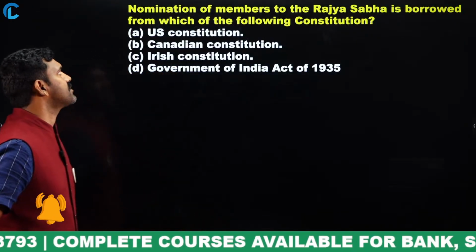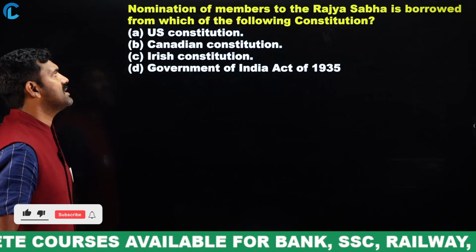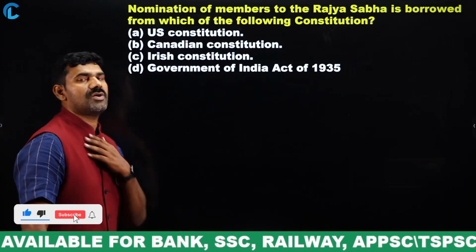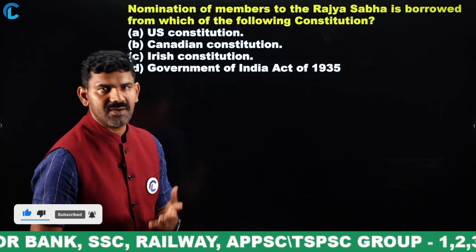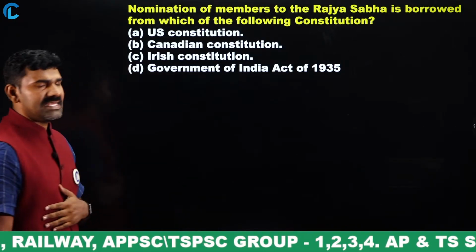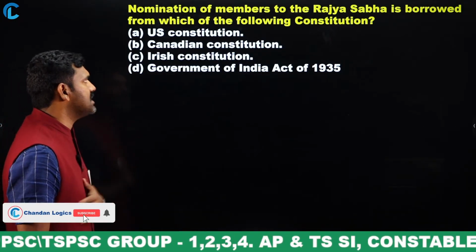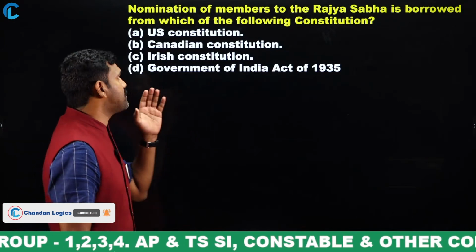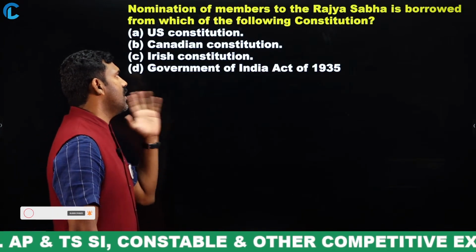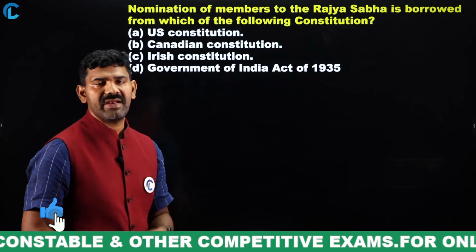Very nice question. Nomination of the members to the Rajya Sabha is borrowed from which of the following constitutions? Option A says US Constitution, option B says Canadian Constitution, option C says Irish Constitution, option D says Government of India Act of 1935.